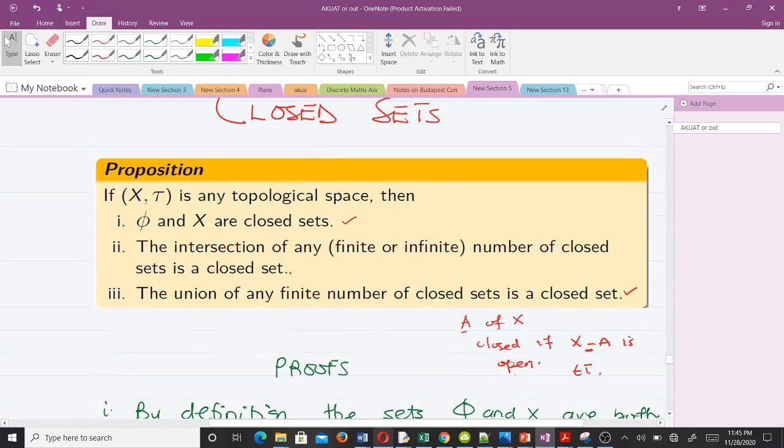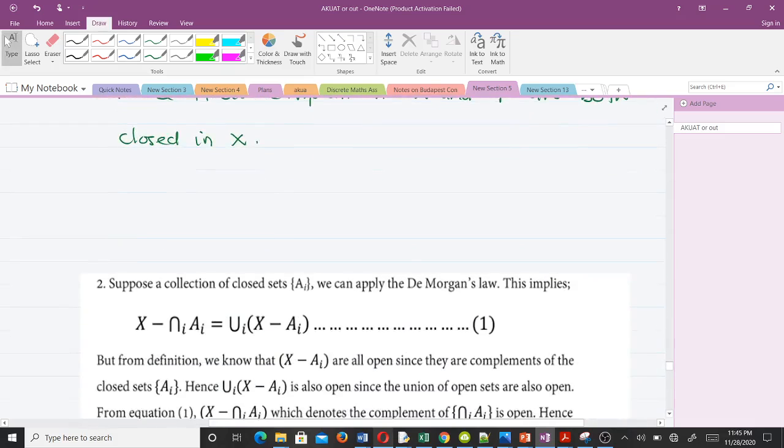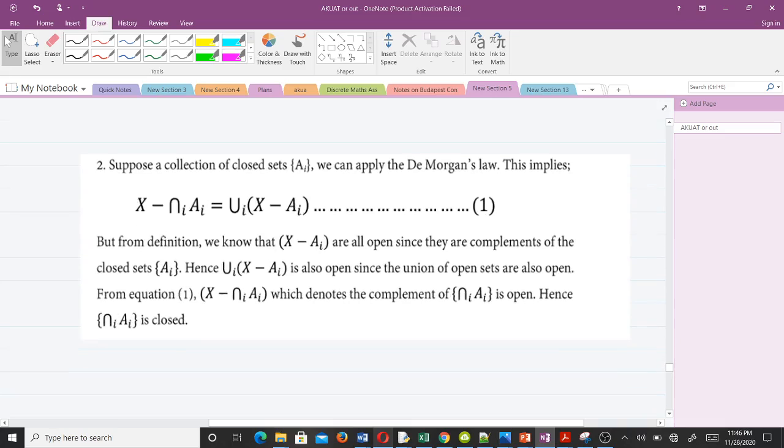Now let's go to the second one. It says that the intersection of any finite or infinite number of closed sets is a closed set. Here I want you to be very serious and take some points. We are going to use De Morgan's law to do this, and it's very simple to understand if you bring your mind here.